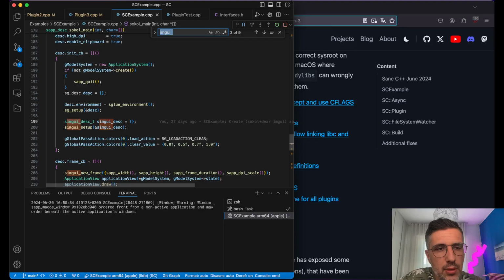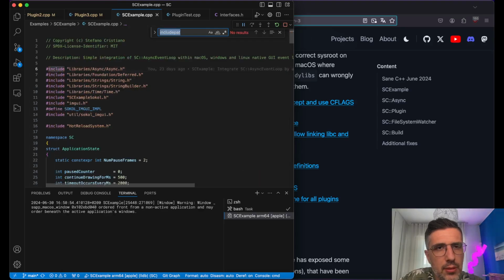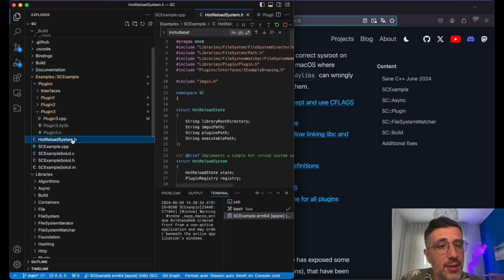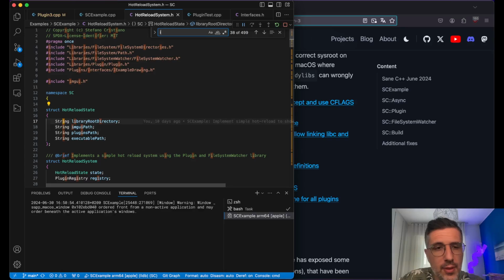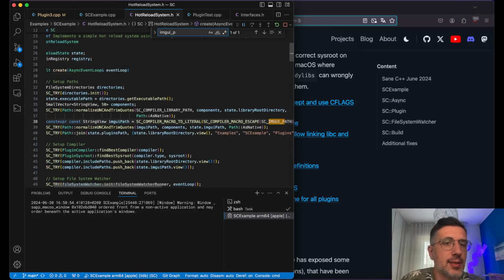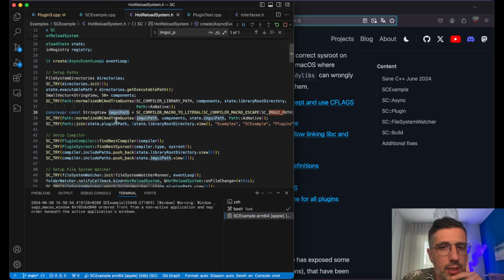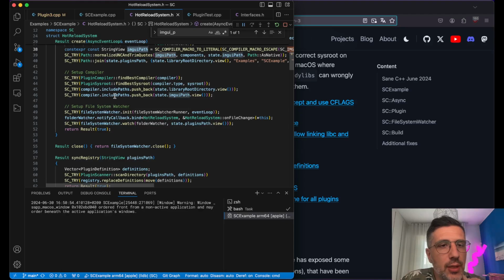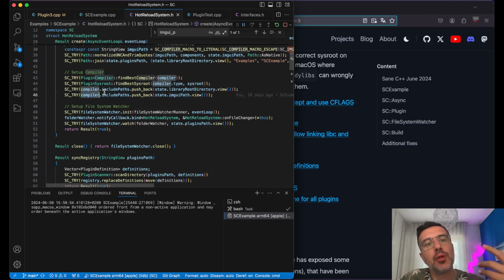The path was include path. I can't remember what's the name. Oh, it's not here. It's in the hot reload. ImGui path. Yes. So you see, we are getting the path to the ImGui include directories and adding them as include paths to the plugin compiler.